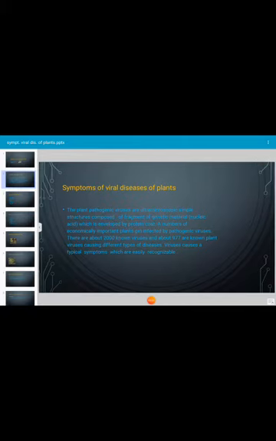The plant pathogenic viruses are ultramicroscopic structures, simple structures composed of fragments of genetic material. That genetic material may be DNA or RNA, and it is enveloped by a protein coat. A number of economically important plants get infected by pathogenic viruses. There are about 2000 known viruses and about 977 are known plant viruses causing different types of diseases, different types of symptoms, and heavy losses of the crop.